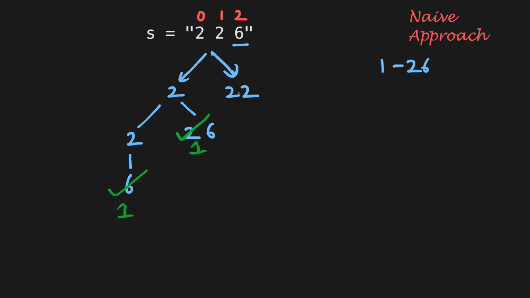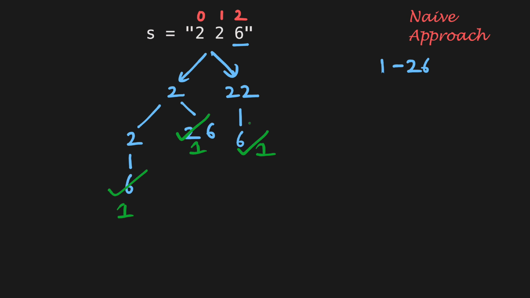And then we come to this path where we come to index 3. And note that this is like a repeating subproblem. And again, we have only one digit remaining, which is 6, which we will decode as F. And now we have again come to the end of the string at index 3, and hence, we will return 1 from this path. So, the total number of valid decodings is 3, which will be our answer.